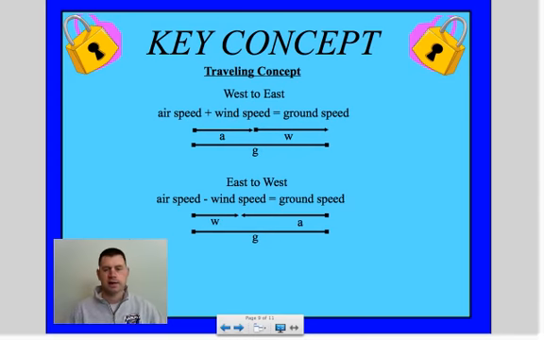Okay, another key concept we have here is traveling. So we have to deal with wind, airspeed, and wind speed helping us. So if we're going west to east, you're traveling at an airspeed, but then the wind's pushing you and actually making you go faster, and that gives you a total of what your ground speed would be. East to west, you're going against the wind. So your airspeed is going so fast, but then the wind is pushing you back, and that's actually going to make your ground speed a little bit slower.